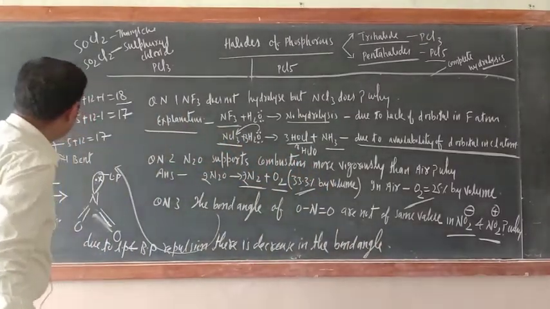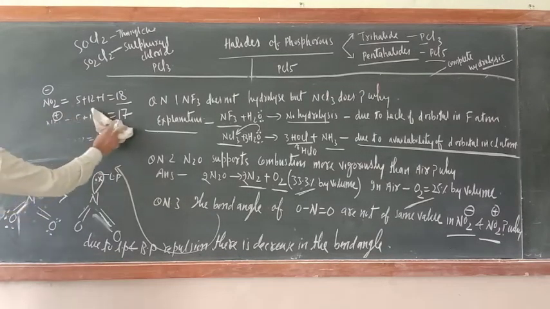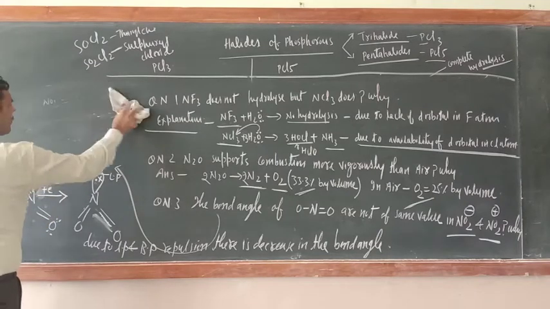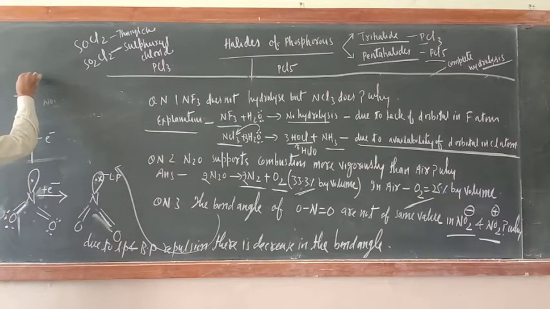What about NO2 positive? In NO2 negative, 1 electron has been gained. And now in NO2 positive, this electron will go. So just see, I am making this side only. Here plus 1, here minus 1 electron. So now here what would be there? Now this electron won't be there. So now simply their structure would be linear. Just see, this electron is not there. So now here a positive sign.